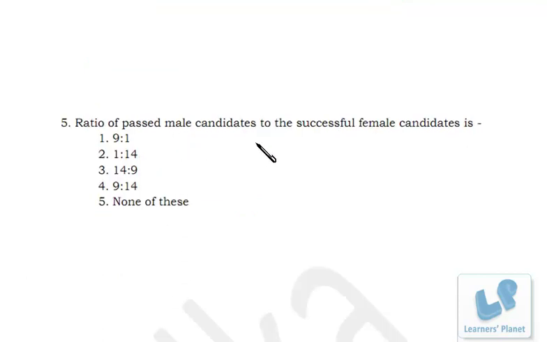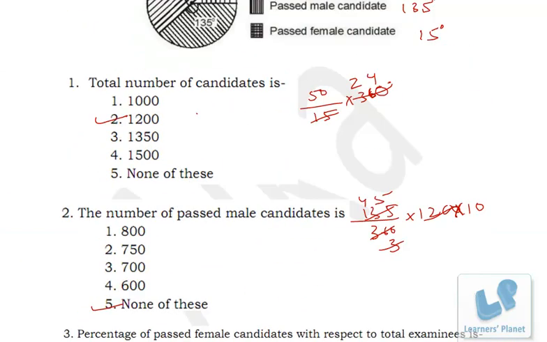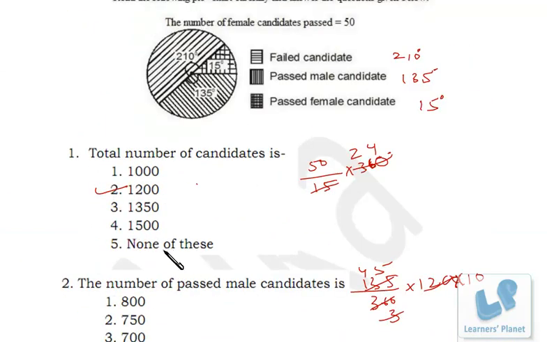Ratio of passed male candidates to successful female candidates. Male candidates passed 450, successful female 50. So the ratio is 9:1. Okay, very simple. So that was a pretty easy problem, all the questions can be solved in less than 2 minutes, right? So let's take the next set.